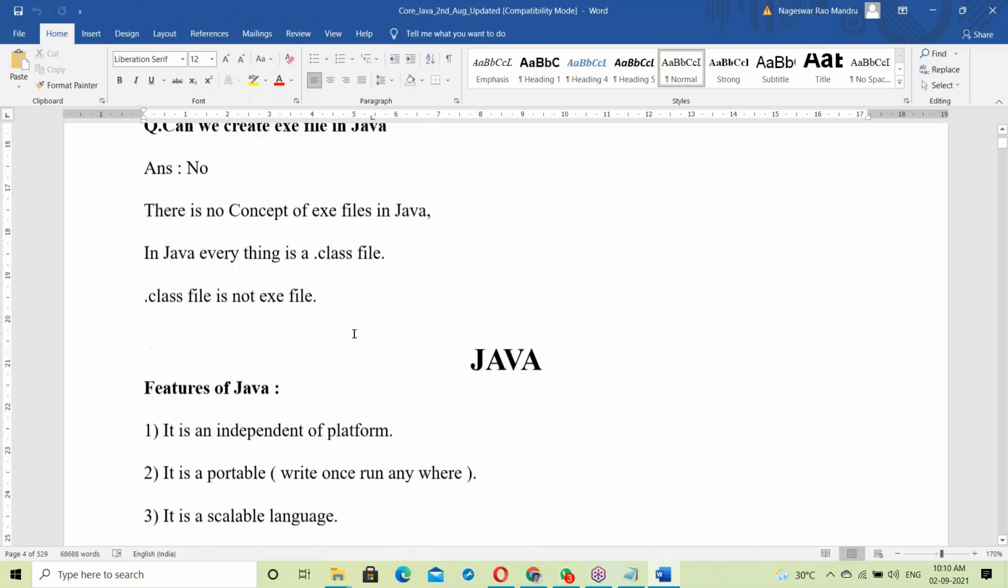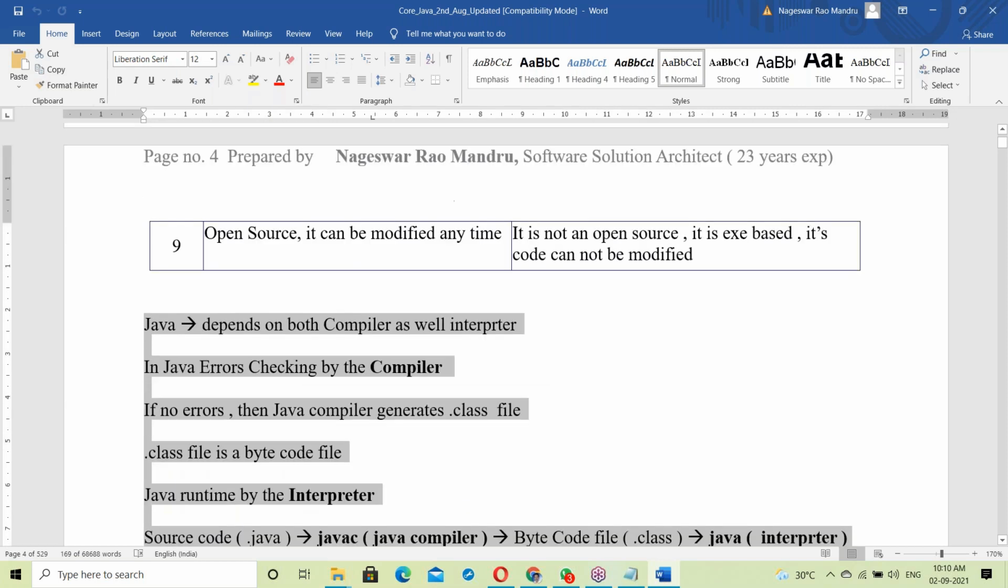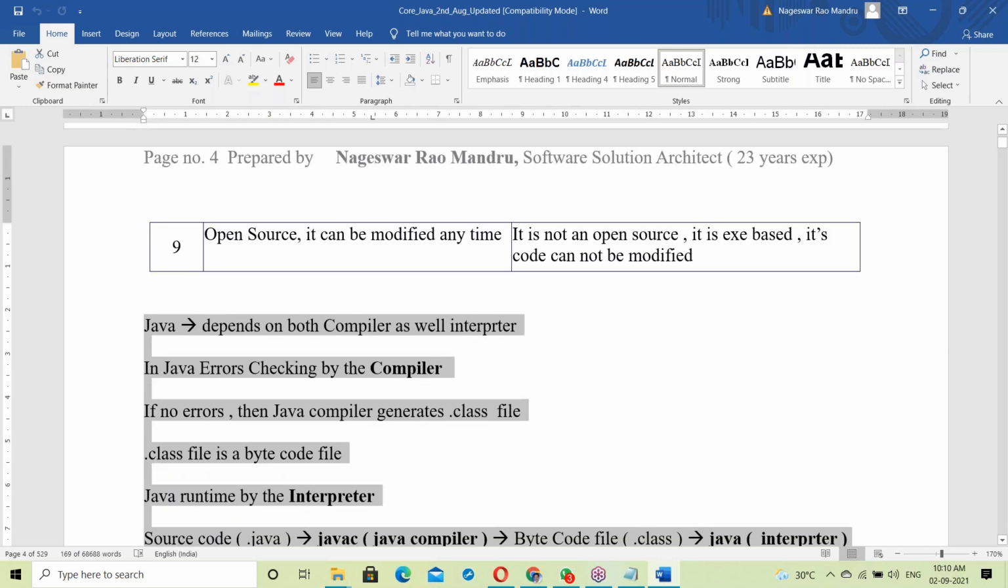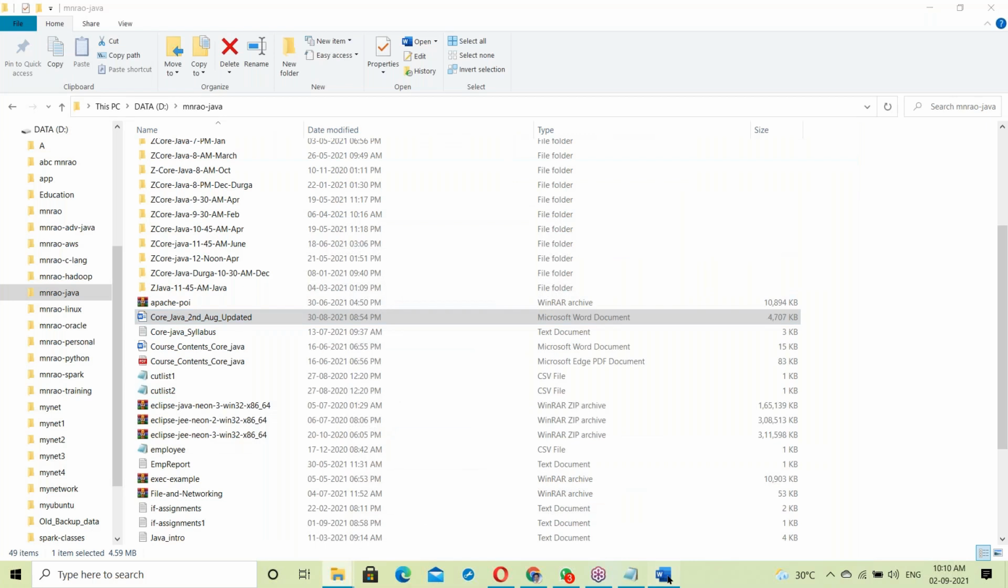Yes, about Java, we should discuss. Java, is it interpreter based or compiler based? We should discuss about Java. So what is Java? How is Java working? Let us see about Java.